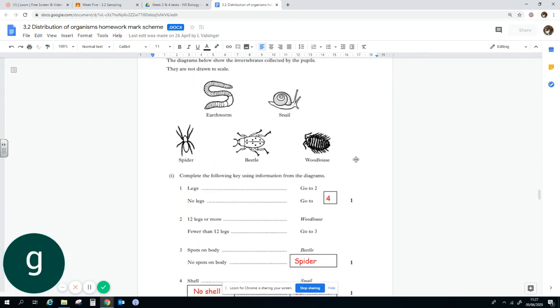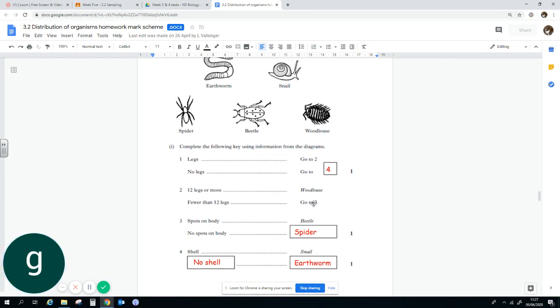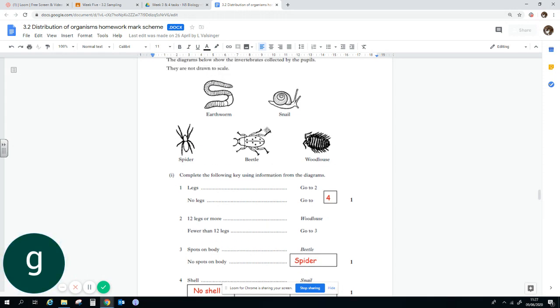This is an example that's actually in your booklet. So there's a video that explains how that's done. But in essence, legs versus no legs, those are the options. So for 2, you can see that go to 2 and go to 3 have already been occupied. So go to 4 is on the remaining. No spots on body. To get to this one, we had to go through legs and fewer than 12 legs. And when you get to that stage, we have these 2 here.